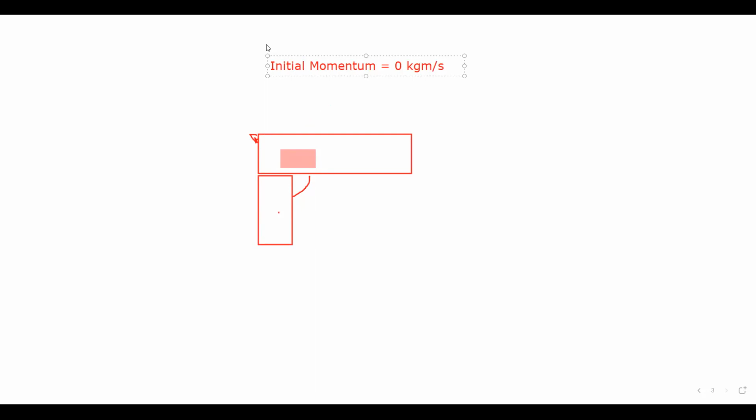So when a person fires the shell, what will happen? You can observe this thing. If the bullet is moving towards right, the gun will move towards left. Why did it happen like this? Because if initial momentum is 0, the final momentum should also be 0 kilogram meter per second.